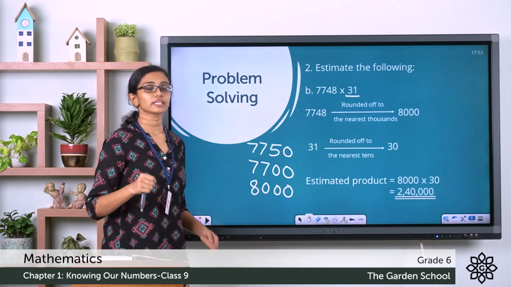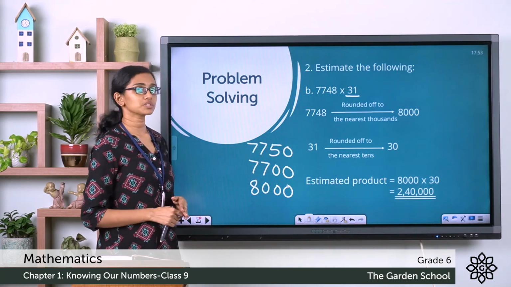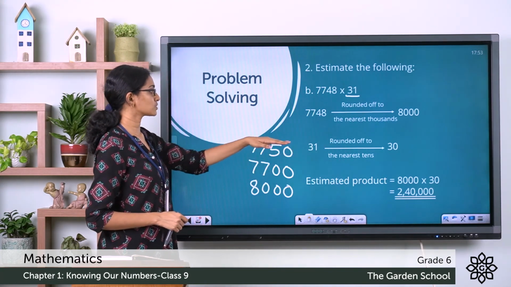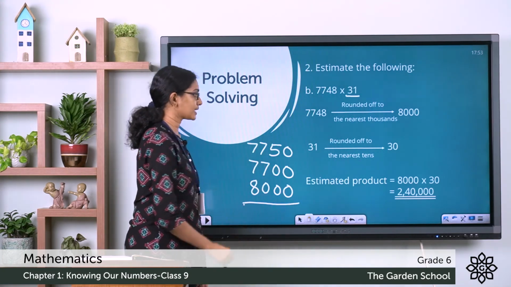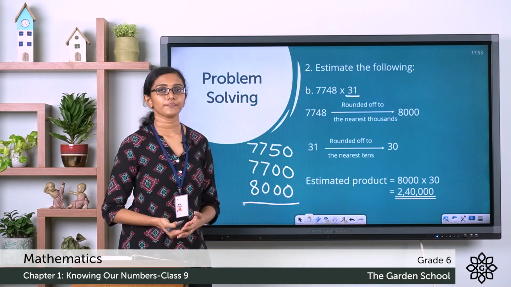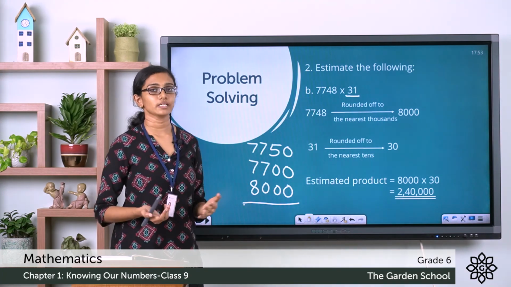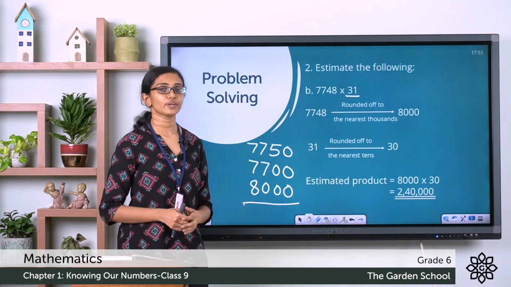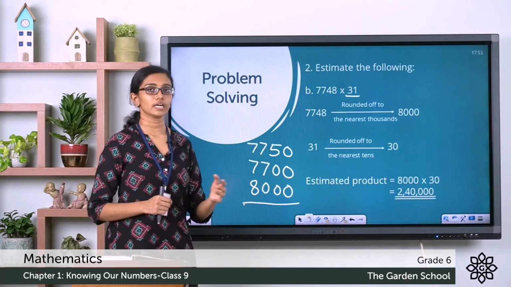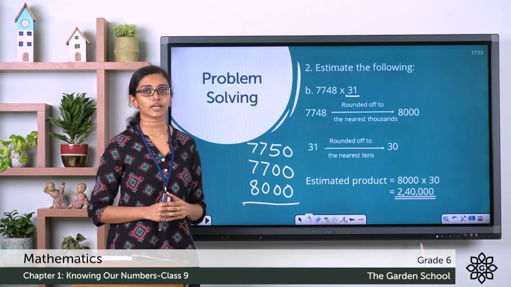So which one do you think is easier to multiply? 8,000 into 30, or 7,700 into 30, or 7,750 into 30? Obviously, multiplying 8,000 by 30 is easier. So we can round off this number to the nearest thousands for convenience. So that will give you 8,000 here and the estimated product is equal to 8,000 into 30, which gives you 2,40,000 as the estimated product.